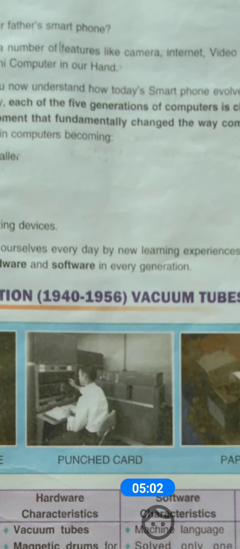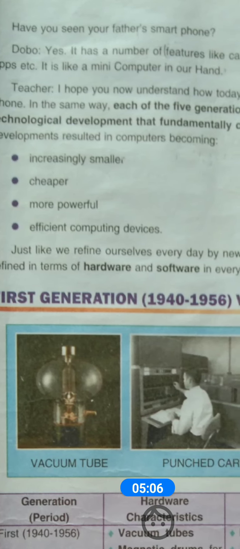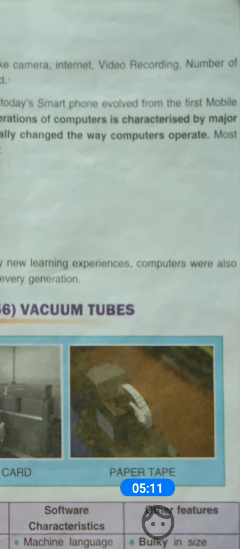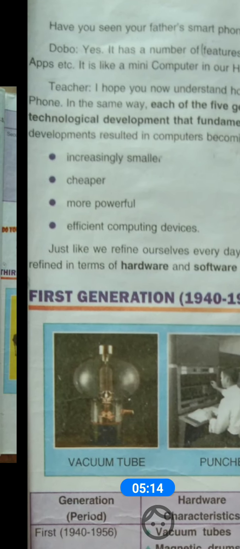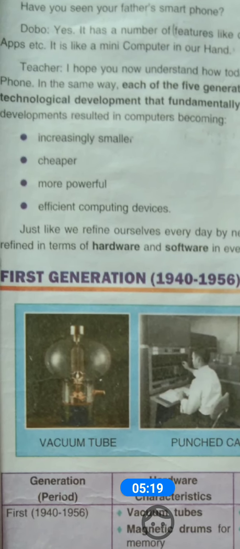In the same way, each of the five generations of computer is characterized by technological development and fundamentally changed the way computers operate. Most developments result in computers becoming better, in the same way like our smartphone. In the smartphones we are using day by day, more features, more advancement, more technological development are added. In the same way, in our computer, more technological development.